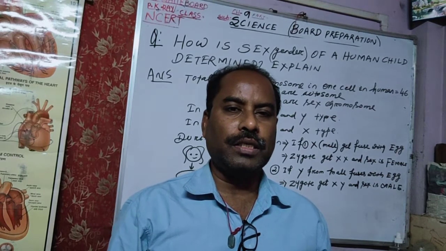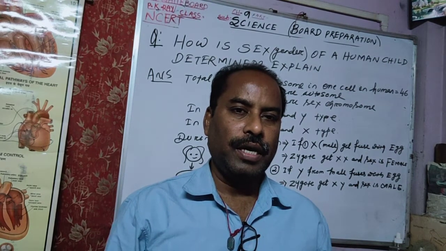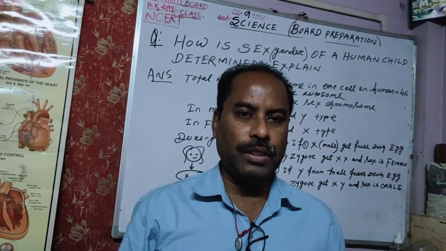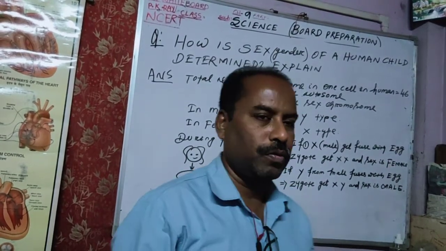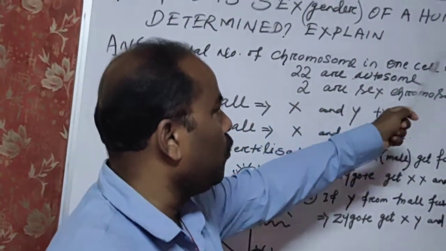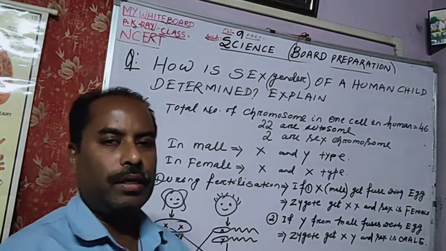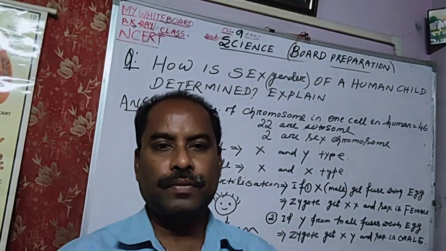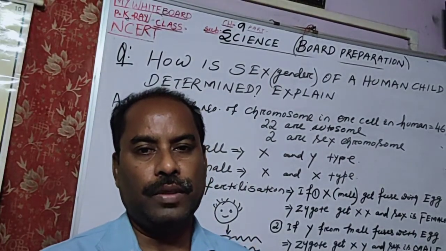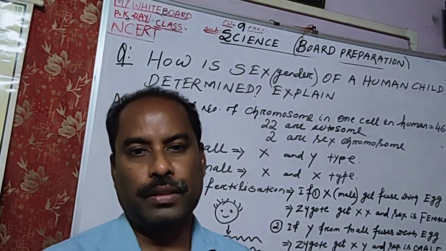So today we will discuss chapter 9, science, class 10. The chapter name is Heredity and Evolution. Here is one important question we have to discuss today. The question you can see from the board: How is the sex or gender of a human child determined? Explain. That means when a child takes birth inside the mother's body, when will the sex of the child be determined?